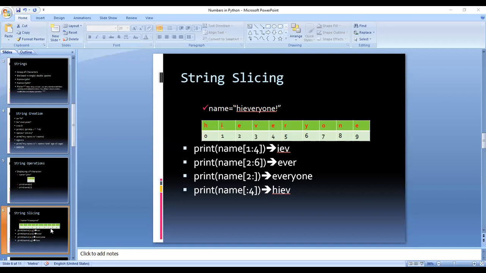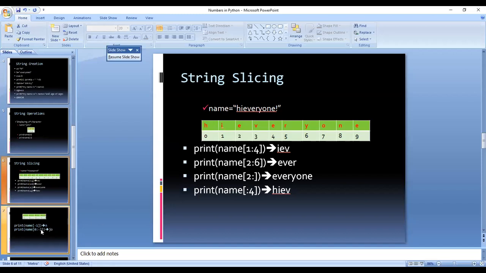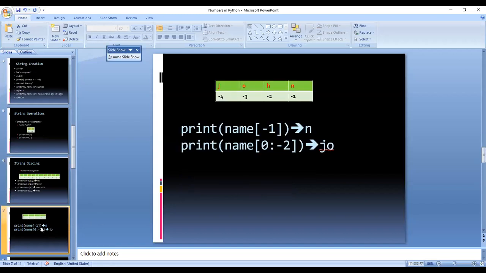Now after slicing, the second thing is if you want to display the string from the last position. Suppose we have the string name is equal to John. In John, we start from the last character, which is at the -1 position, H will be at -2, O will be at -3, and J will be at -4. Now suppose we write print name of -1. What is present at -1 will be printed.